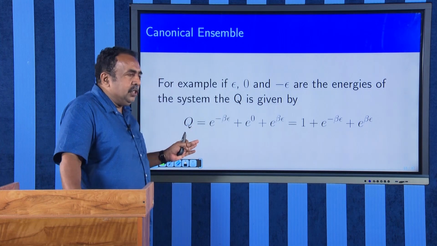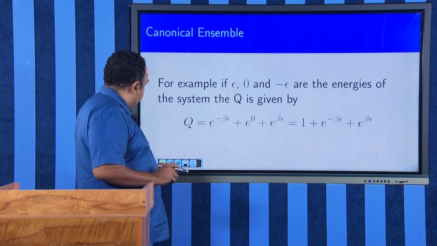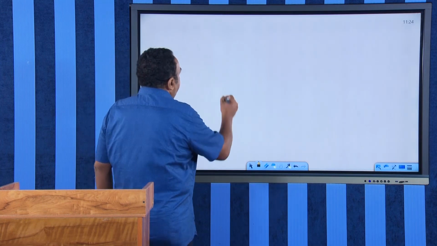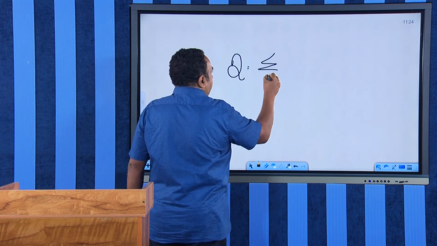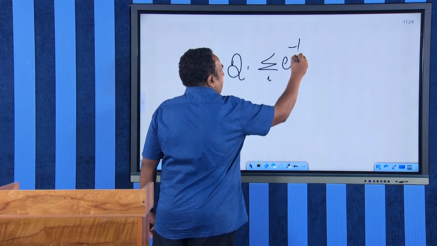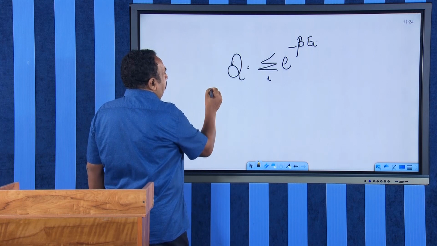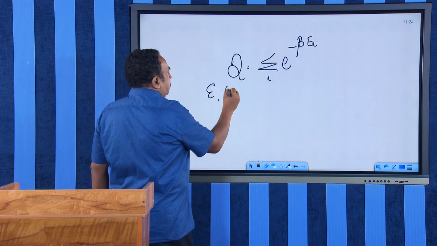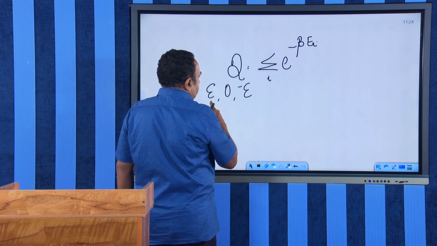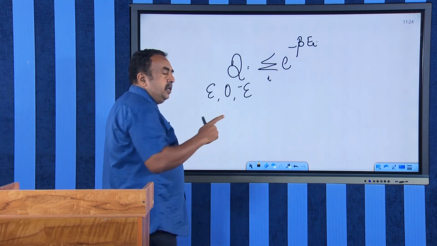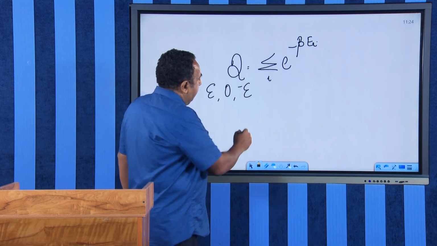Therefore, Q is the sum over i, meaning all the available states, of e raised to minus beta E_i. Now, your E_i is given to be epsilon, 0 and minus epsilon. Therefore, your first state is represented by energy epsilon, the second state by energy 0, and the third state by energy minus epsilon.